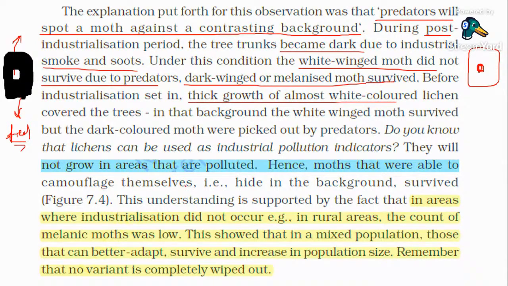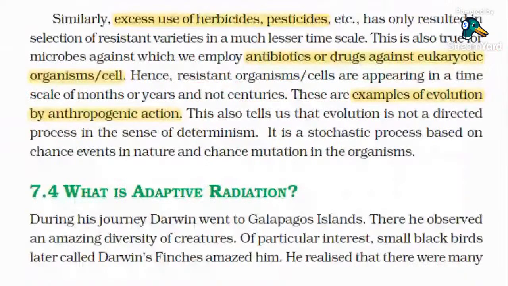Okay, so the lichens will never grow in polluted areas. So the moth were able to camouflage themselves. Clear? So before industrialization and after industrialization, the population of white-winged moth and dark-winged or melanized moth gets reversed. Similarly, anthropogenic action or anthropogenic evolution. What is anthropogenic? Man-made evolution.